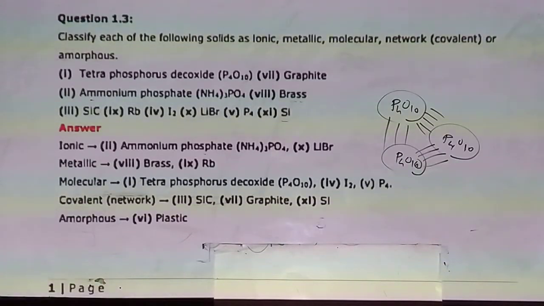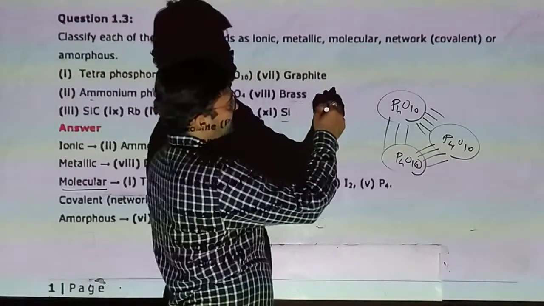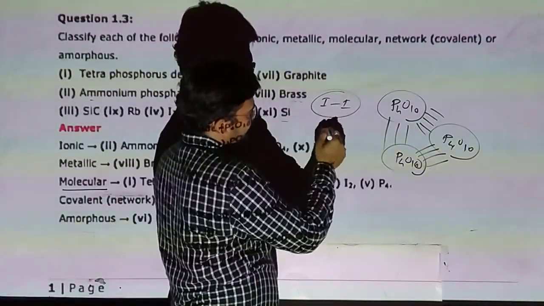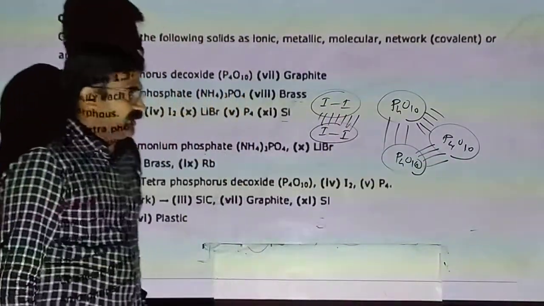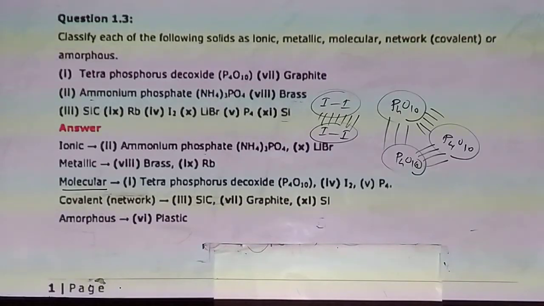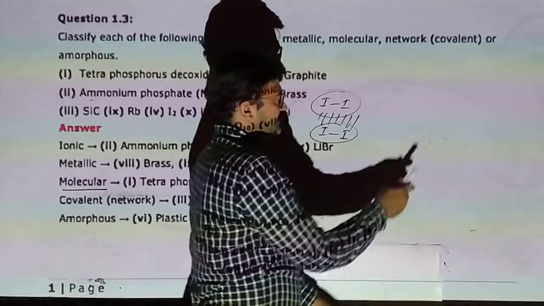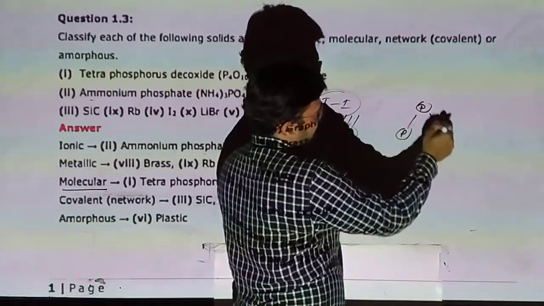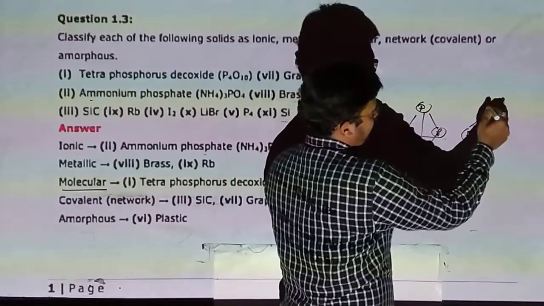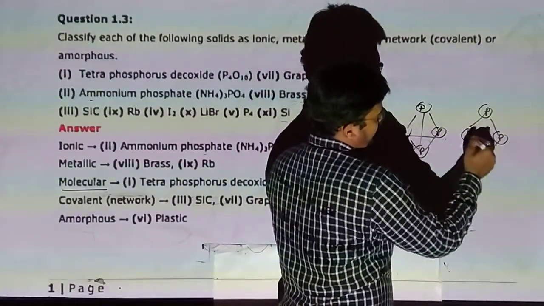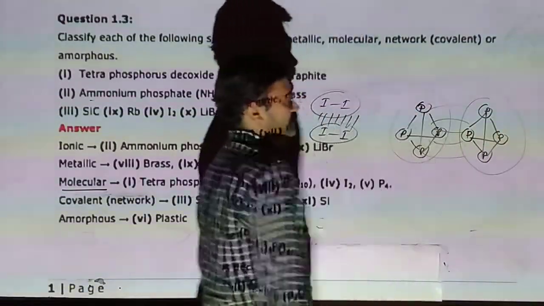So it is molecular. Iodine: in the molecule of iodine there is a covalent bond, but between two iodine molecules there is van der Waals attraction. In P4 also, P4 has covalent bonds and two molecules of P4 are combined with each other by van der Waals attraction.